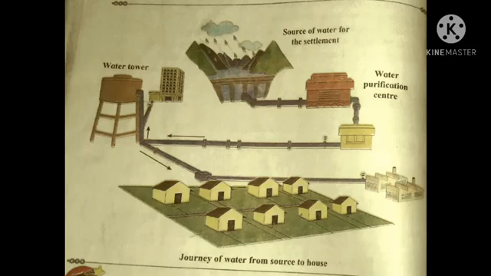Now once again the teacher is telling you the journey of water from source to house. See, if your water is coming from the rain, then people use a water tower. People keep the water in a water dam. For that, people use machines for making the water tower. Then they purify the water with machines that work on diesel and electricity. From there we distribute the water from one place to another. Here you can see the picture of houses. Over there people use the water for their daily purposes.